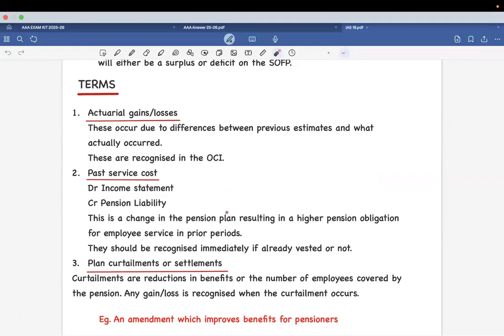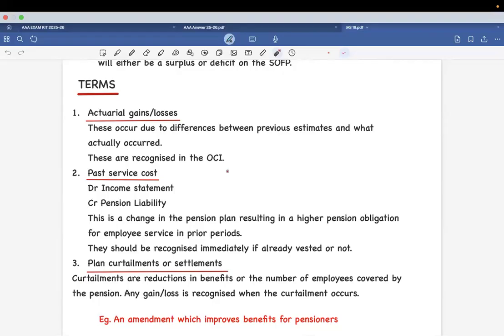Past service cost. When there is a change in the pension plan which makes us give a higher pension than before, that is called past service cost. Whenever that happens, we record it immediately. This might happen because some employees have been coming into the organization. This is going to increase your expense and it is going to increase your liability.